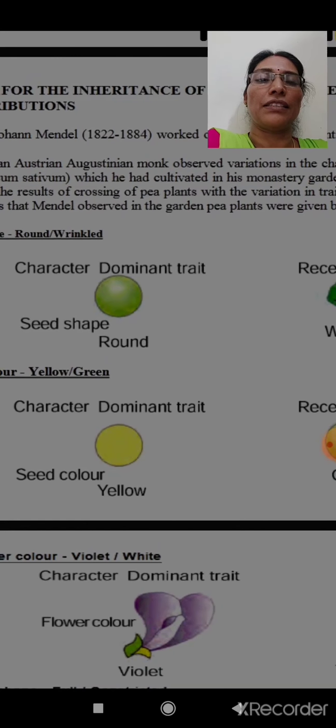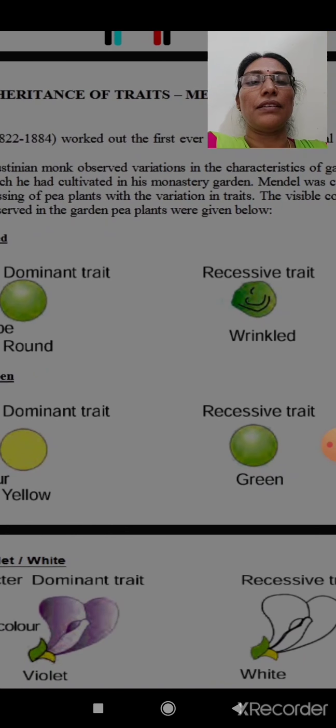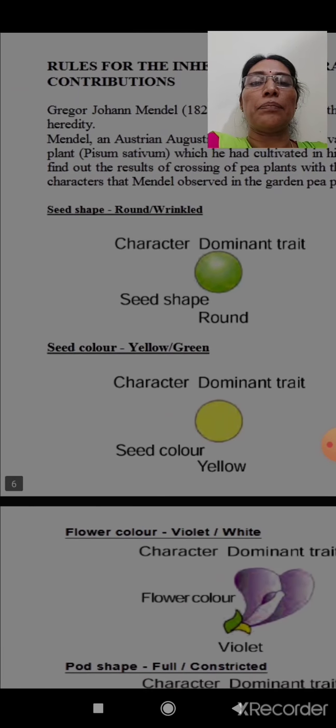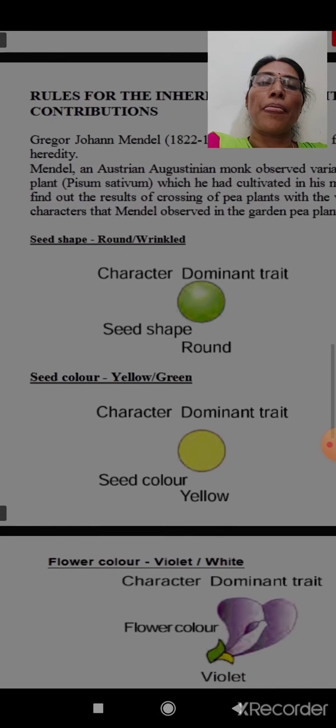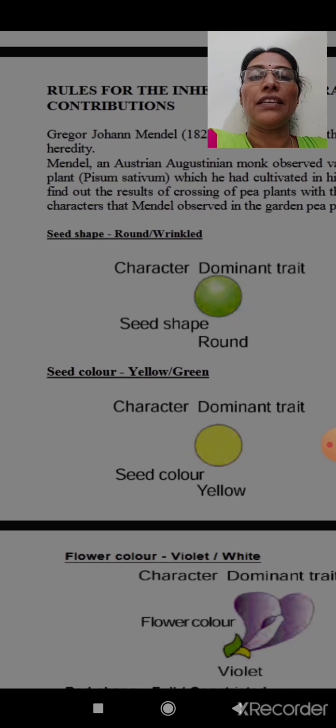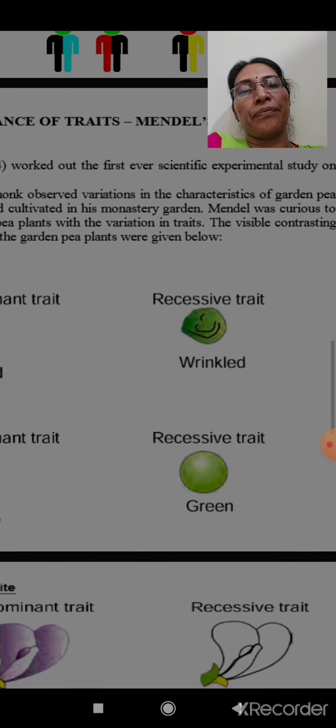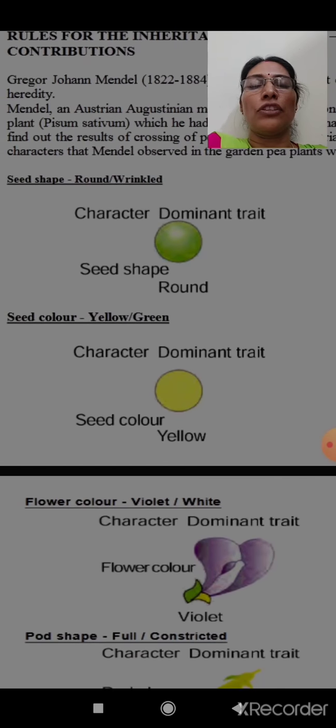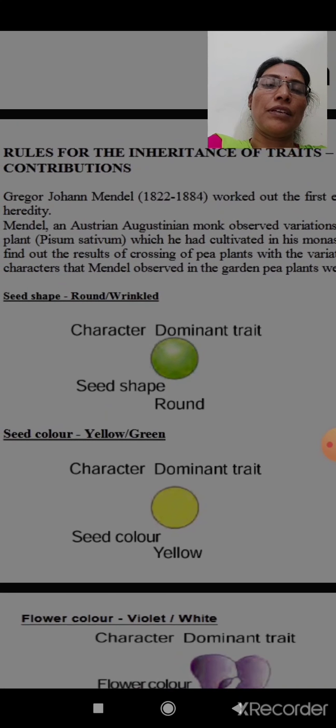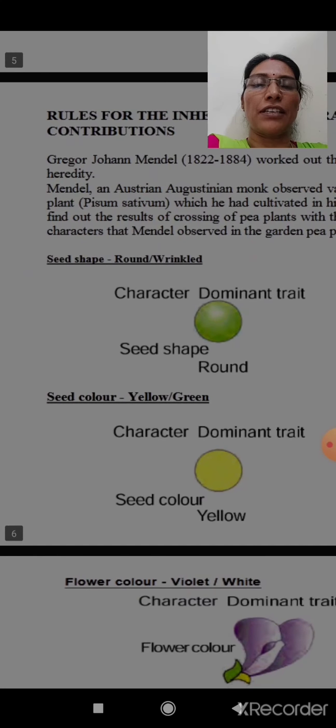The second thing, he selected pea plants because pea plants have a very small lifespan, and within 2 or 3 months they complete their life cycle.